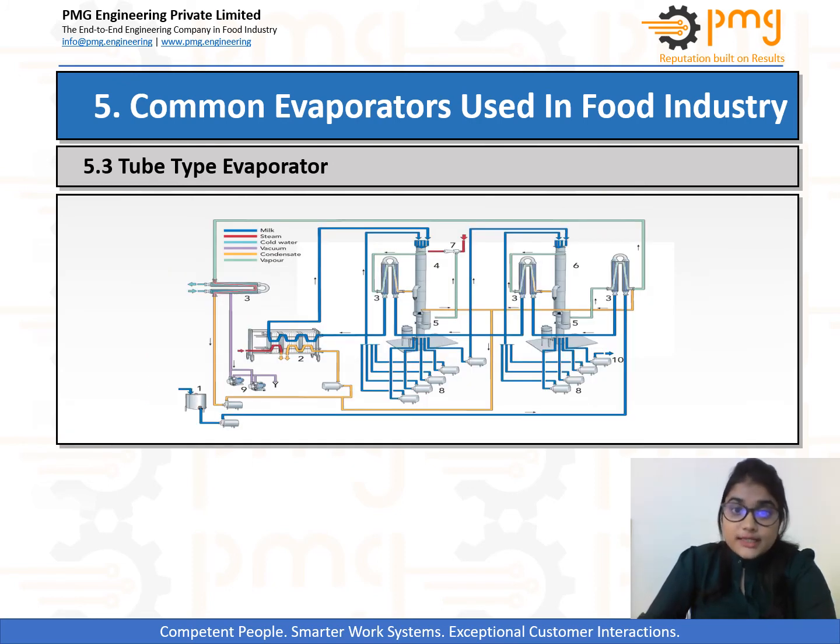Now let us move on to our next evaporator, that is the tube type evaporator. This type of evaporator is mostly used in the dairy industries and is an example of a falling film type evaporator. The key to success for a falling film evaporator is to obtain a uniform distribution of the product all over the heating surfaces. It comprises vertically arranged tubes through which the product flows downwards on the inner surface of the tube, while on the outer side flows the heating steam, which is used for product heating. The length of the tubes may vary up to 20 meters and is selected in order to promote good circulation of the heating steam around the tubes.